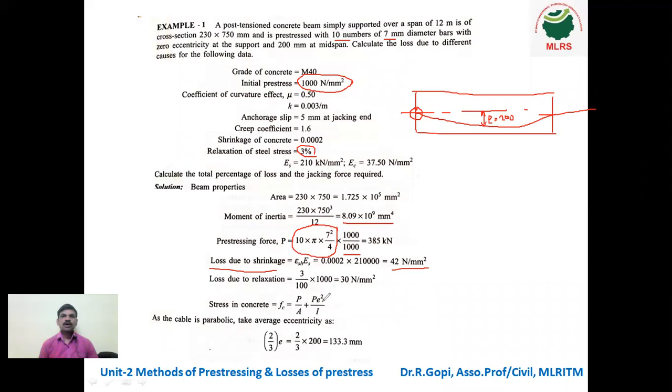For that we need the eccentricity. As the cable is parabolic, eccentricity here is 0 and here is 200, so we can take approximately 2/3. For the entire beam, we take approximately 2/3 of E, that means 2/3 of 200, which is equal to 133.3 mm.